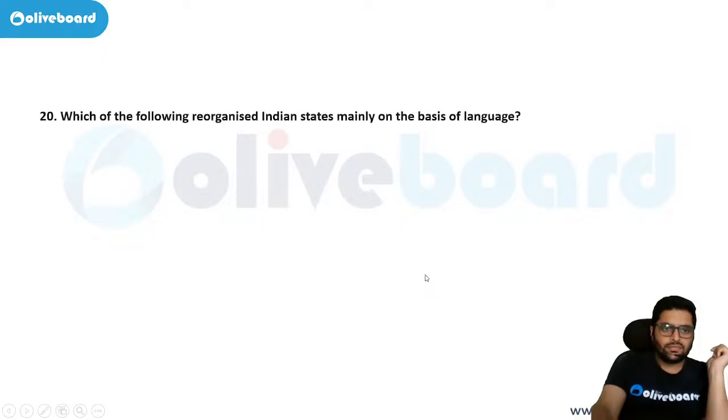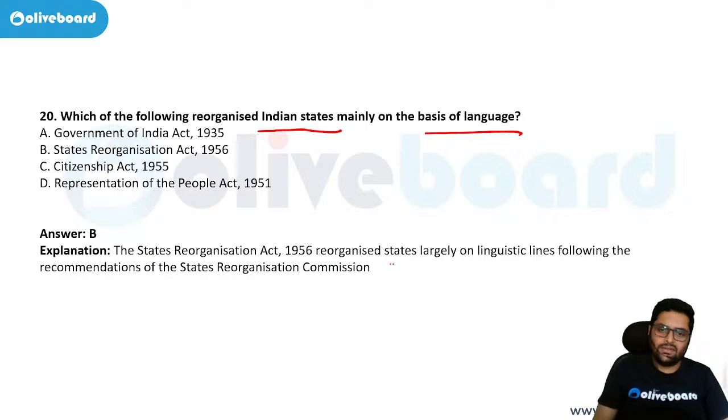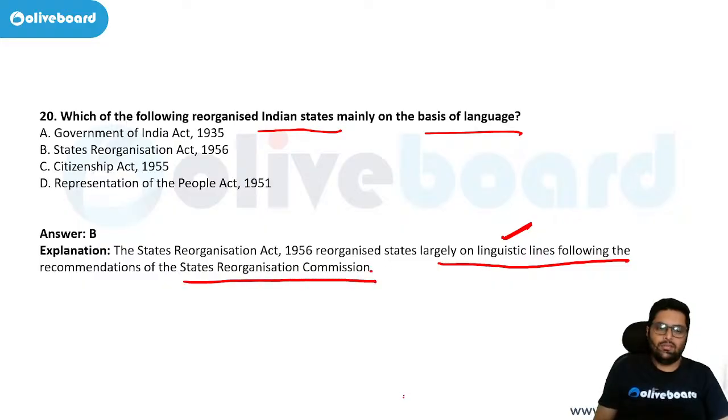Okay. Which act reorganized Indian states mainly on the basis of language? Now, which act was that? We have discussed it just now. It was the States Reorganization Act 1956. It largely reorganized states on linguistic lines on the recommendations of the States Reorganization Commission.